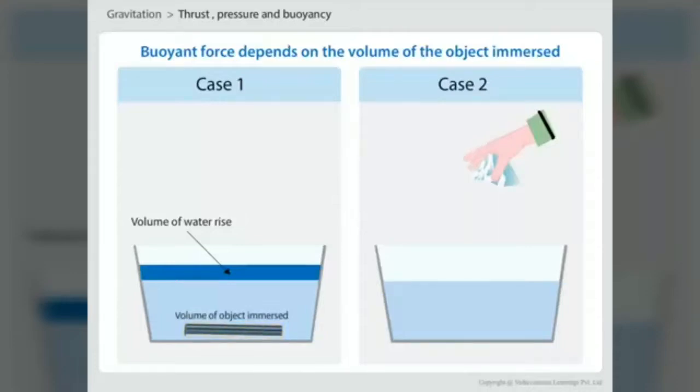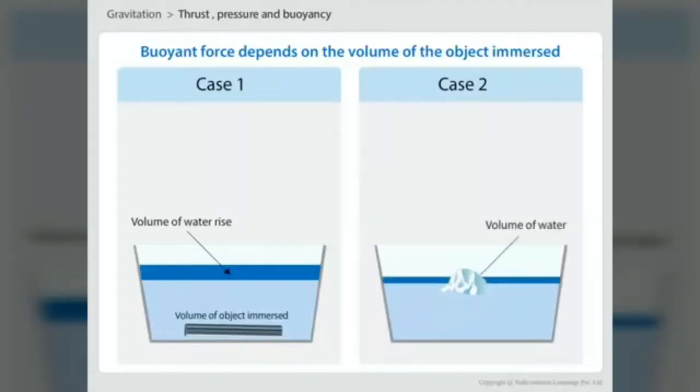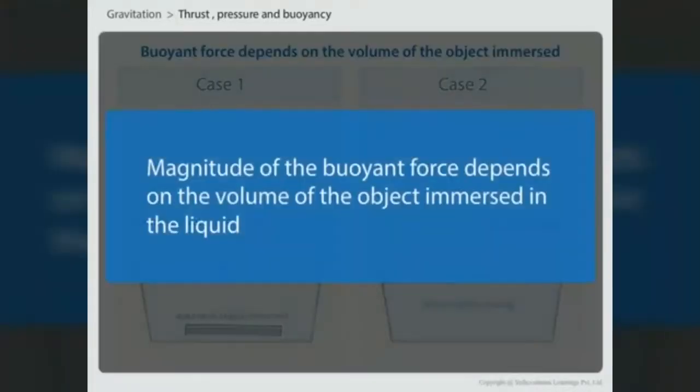Suppose instead of a metal rod, an iceberg is dropped into water. It floats and the volume of water rises. Here, the volume of water raised is equal to the volume of iceberg submerged in water. Hence, we can say the magnitude of the buoyant force depends on the volume of the object immersed in the liquid.